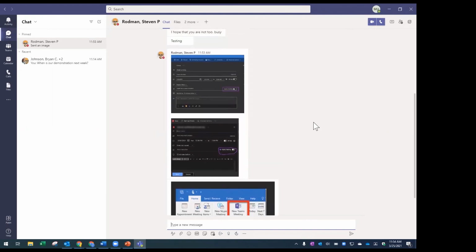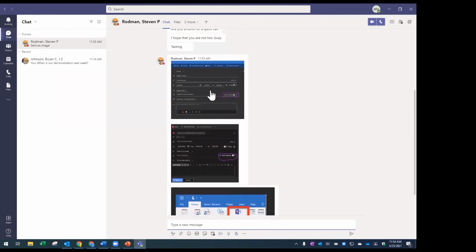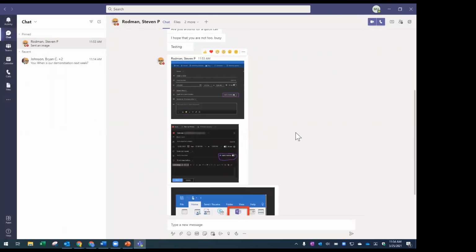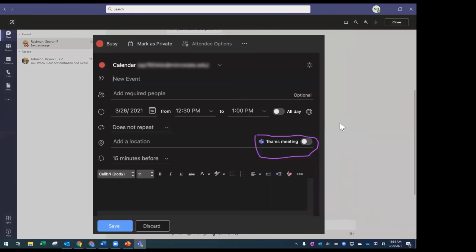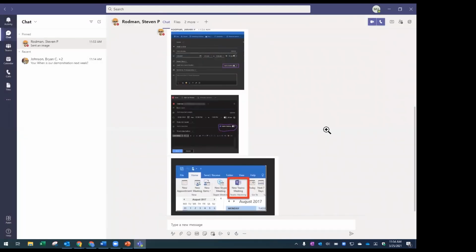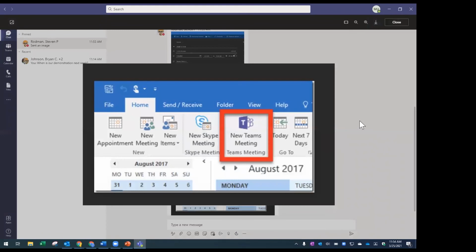And so the first one is an Outlook picture from the web. So when I went to schedule a meeting, there's a little box there and you can tick that over. And that'll do a Teams meeting. The one below that is from the new experience from Outlook. It's the same functionality. And then the bottom one is from the traditional view. If you open up a calendar and have Teams, there should be a button up there to allow you to schedule a meeting. Excellent. Thank you, Steve.